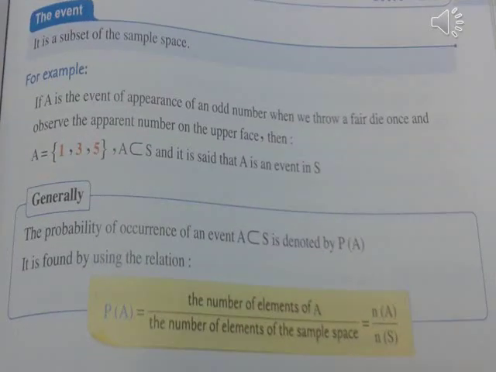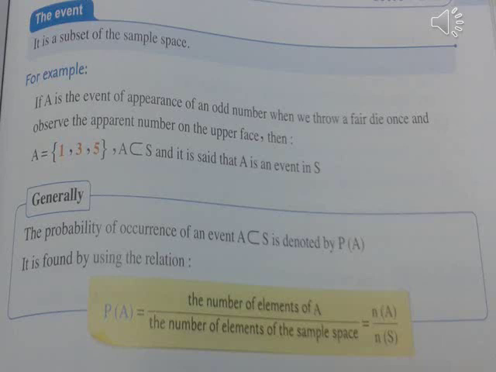The event is a subset of a sample space. For example, if A is the event of appearance of an odd number when we throw a fair die once and observe the apparent number on the upper face, then set E is the set of elements 1, 3, 5, and E is a subset of S, and it is said that A is an event in S. Generally, the probability of occurrence of an event E subset of S is denoted by P(E).